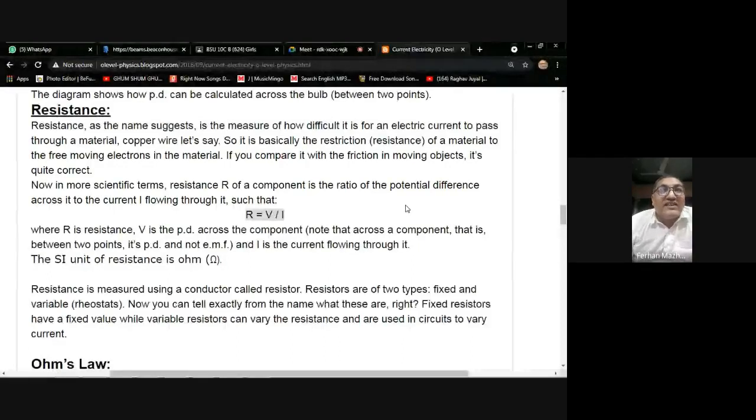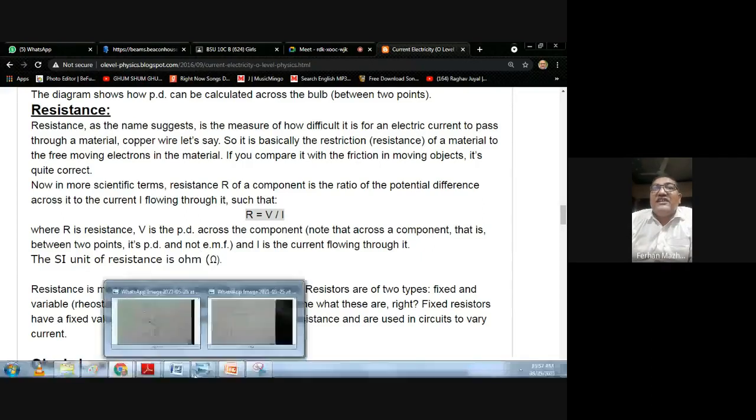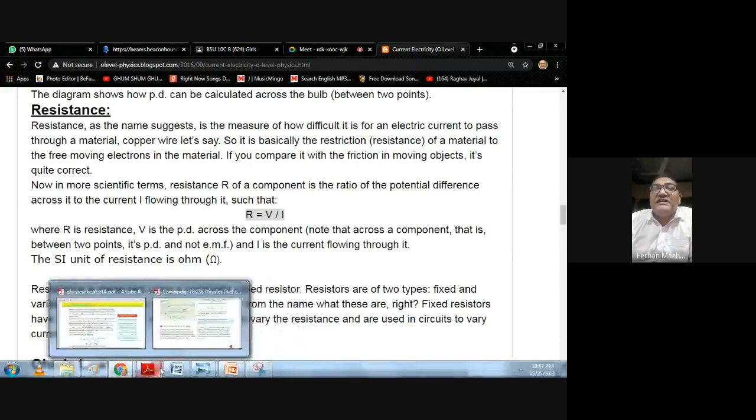The SI unit of resistance is ohm. Resistance is measured using a conductor called a resistor. Resistors are of two types: fixed resistor and variable resistor. We will study further what kinds of resistors we have, but till now I think this is enough for today. I hope it's been a useful lecture and you have learned a little bit about the resistor.